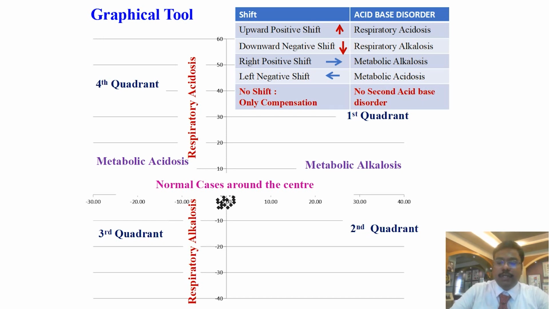So after applying the compensation rules, if the shift is upward positive shift, it denotes additional presence of respiratory acidosis. If it is downward negative shift, it denotes additional presence of respiratory alkalosis. If it is right positive shift, it denotes metabolic alkalosis. And if it is left negative shift, it denotes metabolic acidosis. If no shift, it denotes only compensation and no second acid-base disorder. So these are applied after applying the compensation rules.